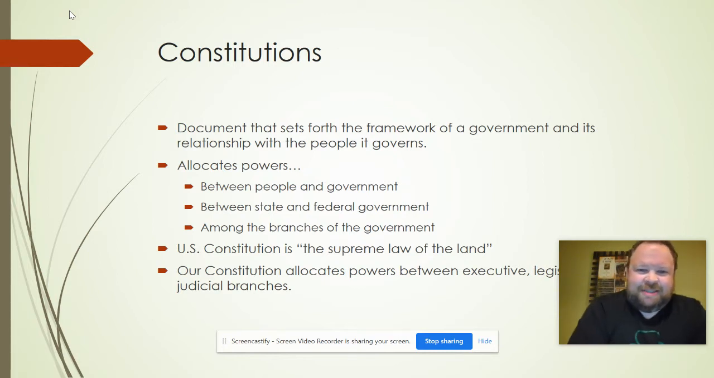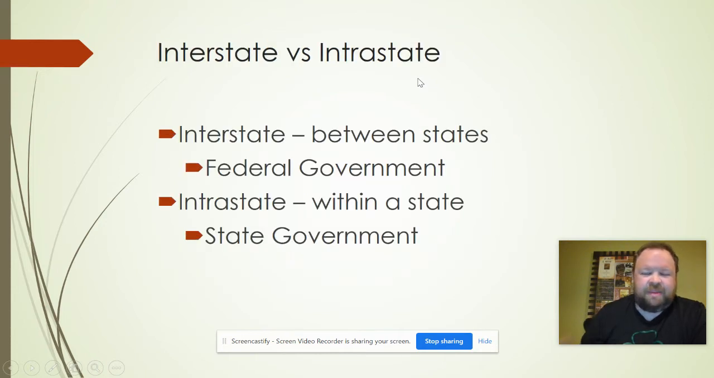So, constitutions, I think most of us are familiar with these. They're the documents that set forth the framework of government and its relationship with the people it governs. So, it kind of allocates power between us and the government, between the state and federal government, and among the branches of the government. Our U.S. Constitution is the supreme law of the land, so it is over everything else. Our Constitution also allocates powers between the branches, which, as we know, is executive, legislative, and judicial.